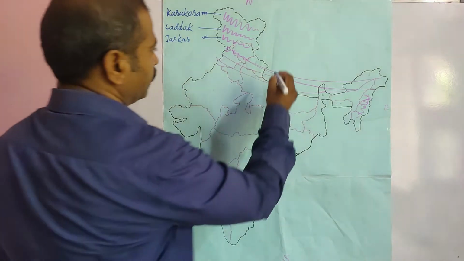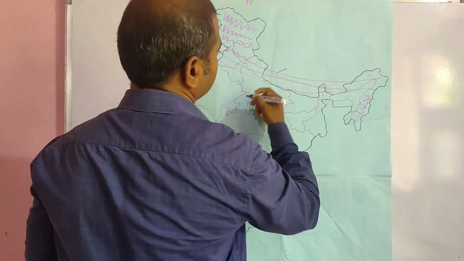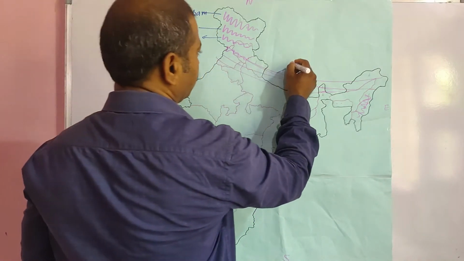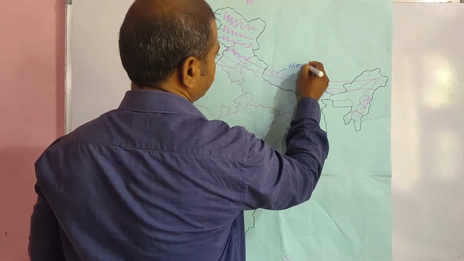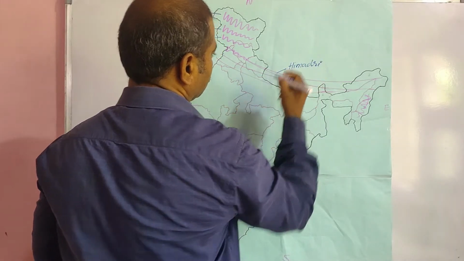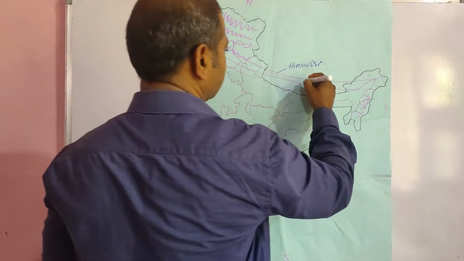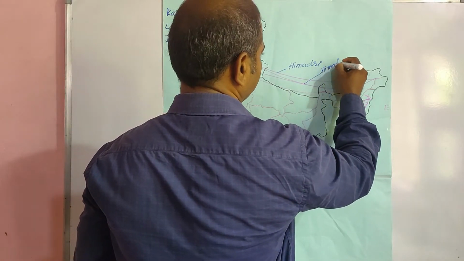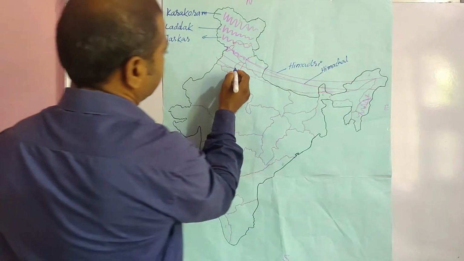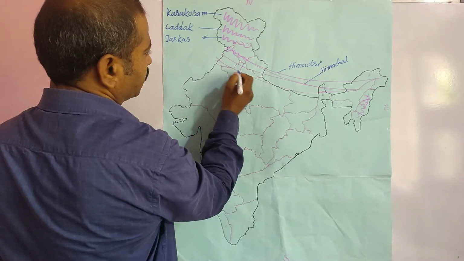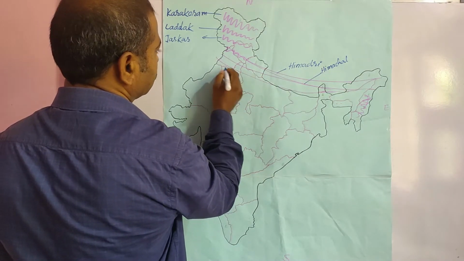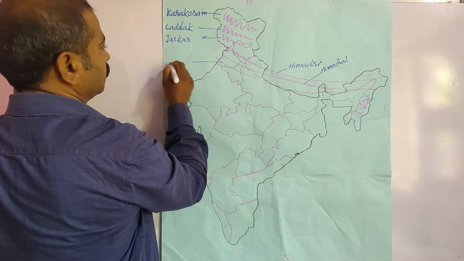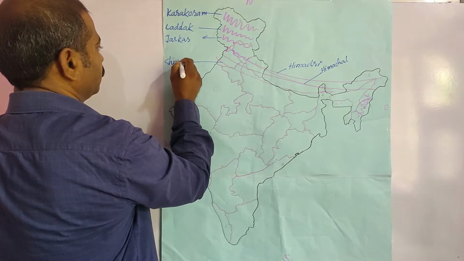Okay, and this range is known as the greater Himalayas or Himadri, and the middle one is known as Himachal, and the outer one is known as Shivalik range.